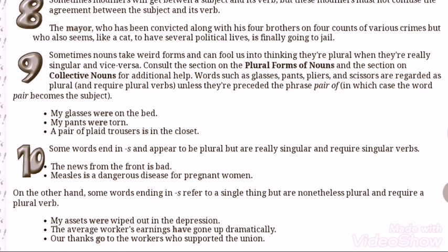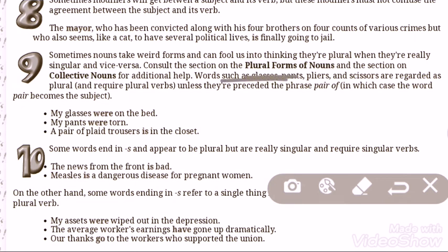So here the rule is, sometimes nouns take weird forms and can fool us into thinking they are plural when they are really singular, and vice versa. Consult the section on the plural form of nouns. You have to consult the plural form of nouns to understand these in a better way. And for additional help you have to read the section on collective nouns.